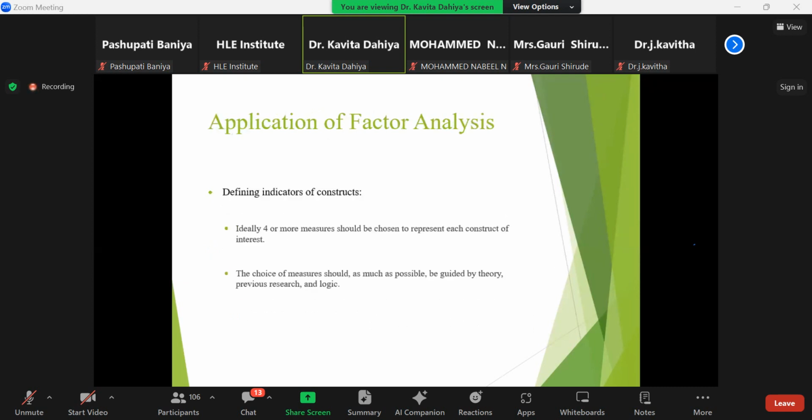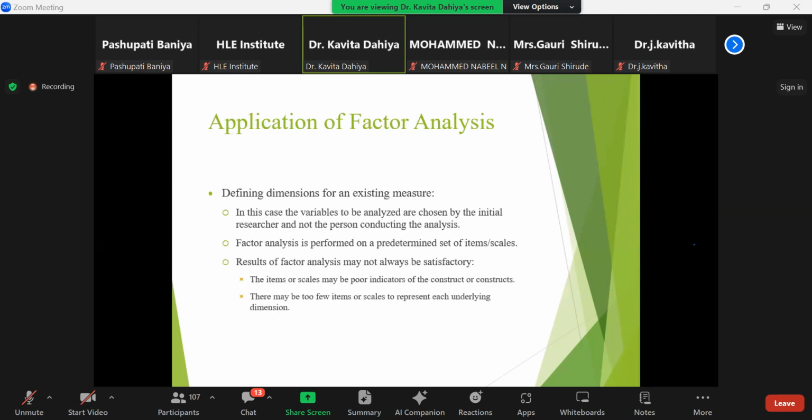The applications of factor analysis: defining the indicators of a construct, where ideally 4 or more measures should be chosen to represent each construct of interest. Defining the dimensions of existing measures, where the variables to be analyzed are chosen by the initial researcher and not the person conducting the analysis.